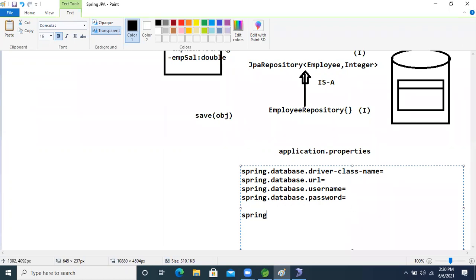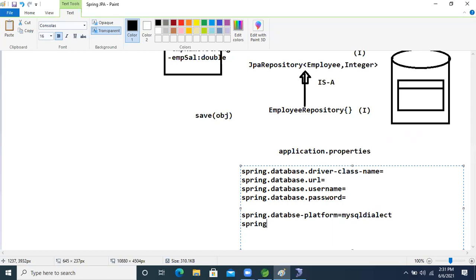Spring dot database hyphen platform, right? Here we will specify in which database we are going to perform the operation. Just think about that: MySQL. Then here we will give the MySQL database dialect.